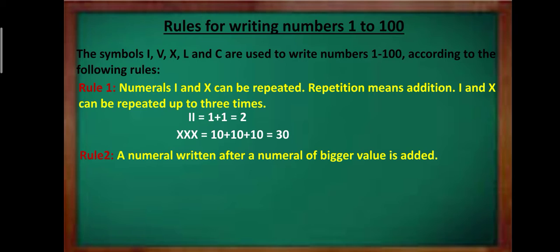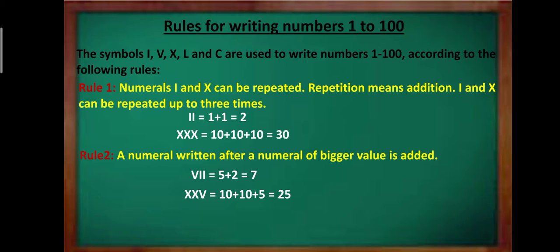Rule 2. A numeral written after a numeral of bigger value is added. Like VII, that is equal to 5. 5 stands for what? V. And 2 I's are there, so plus 2. So the value is 7. Next, we have XXV. So its value will be 10 plus 10 plus 5, that is 25.